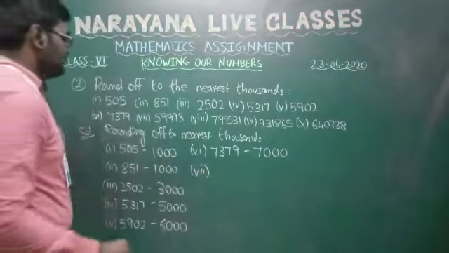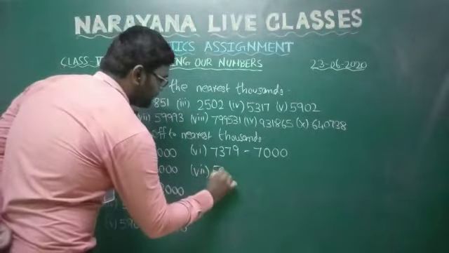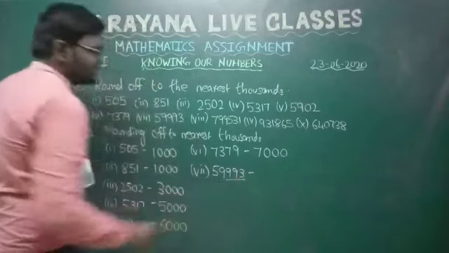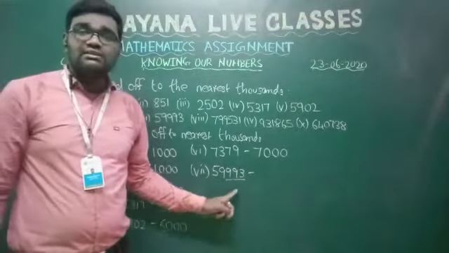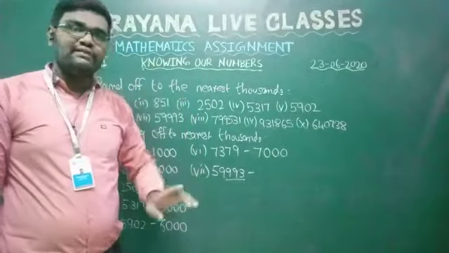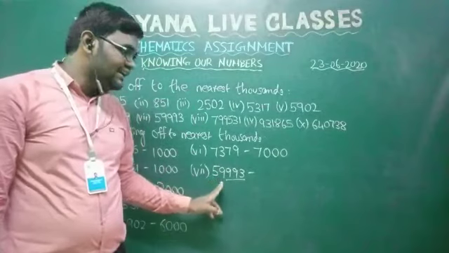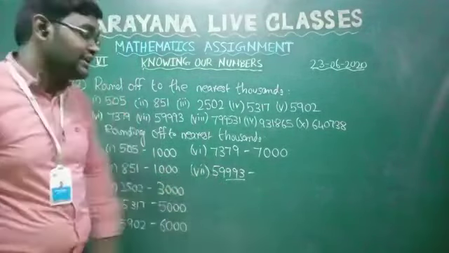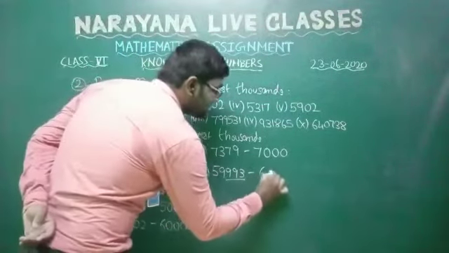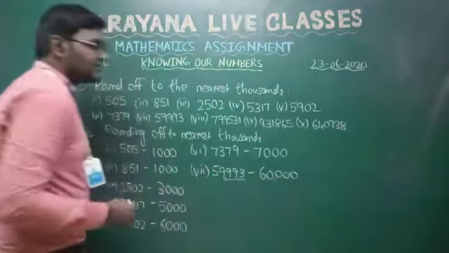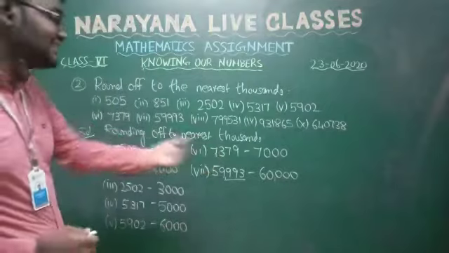Next one, 59,993. You should be very careful here. The 3 digits you are taking are 993, which is greater than 500. So we have to round off to the nearest 1000. Here already it is 59,000. If you round off to the nearest 1000, it will become 60,000. Clear, students? It will become 60,000.